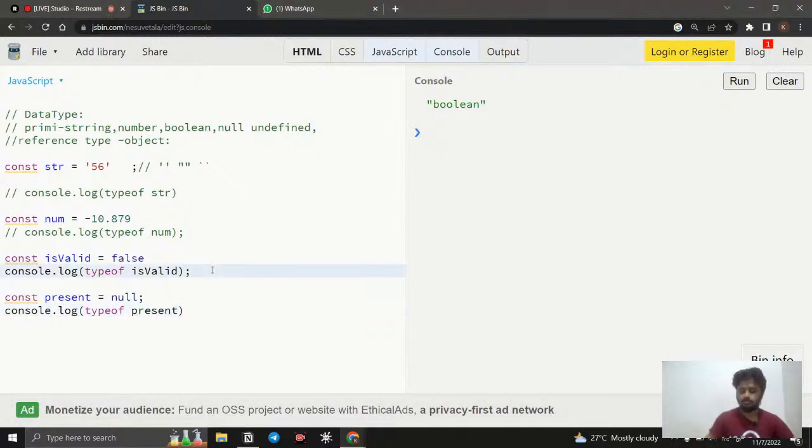Okay, so here I run it, and it is going to be an object. Why is it showing that? We have already discussed that null is a primitive data type. In reference data types we only have object, but null is in primitive data types, yet it is showing as object.